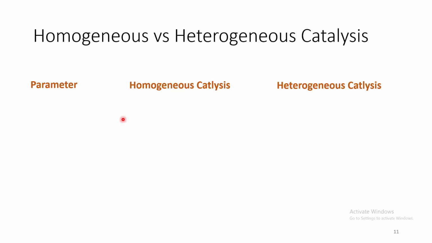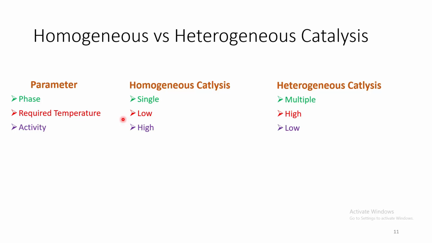Now let us compare homogeneous and heterogeneous catalyst. Homogeneous catalysis happens in a single phase, whereas heterogeneous catalysis occurs in multiple phases. Compared to heterogeneous catalyst, homogeneous catalyst needs much lower temperature. Homogeneous catalysts are much more active compared to heterogeneous catalysts.